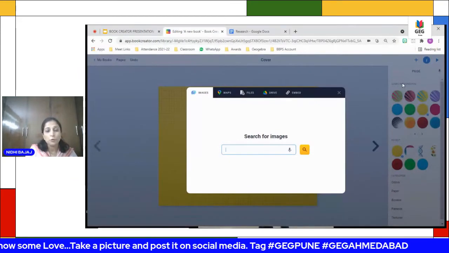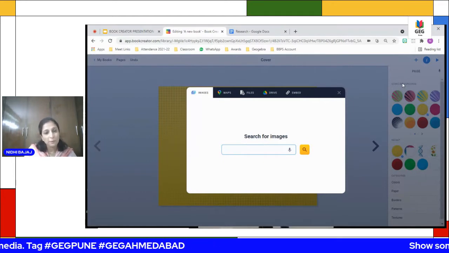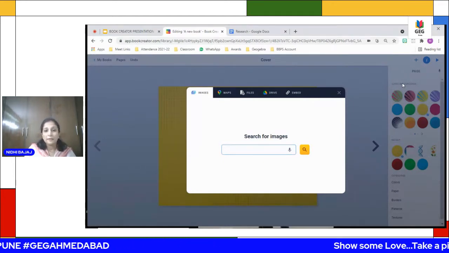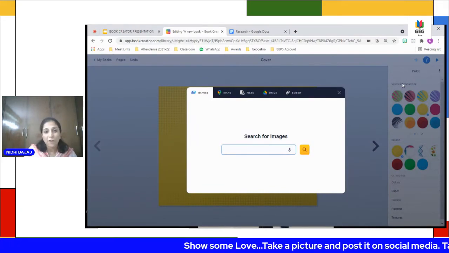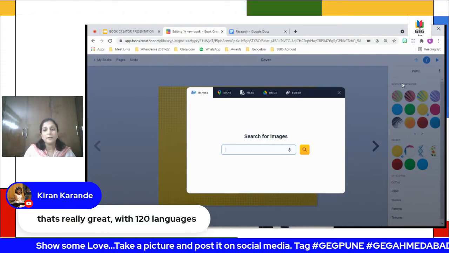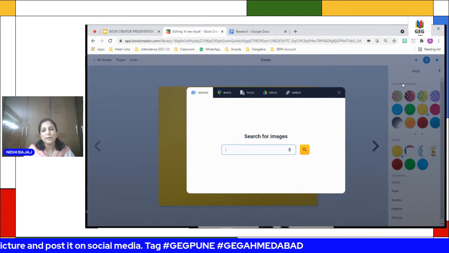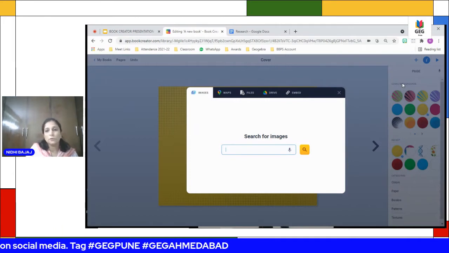You can use their own search engine, where some images are already there, and then you can embed a map there. You can upload from files, from your own device. It can access your drive as well. If you give the permission, you can embed any of the tools, links and video here.